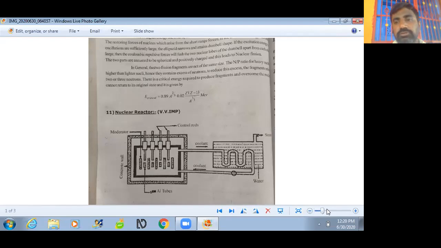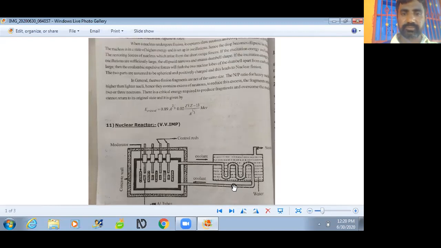It works based on a chain reaction. We use uranium 235, a radioactive element, as the fuel of a nuclear reactor.